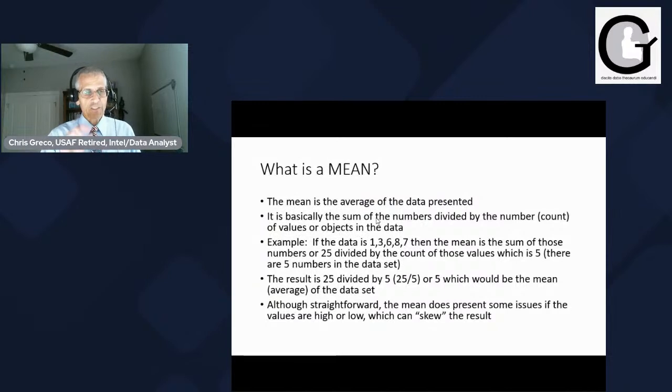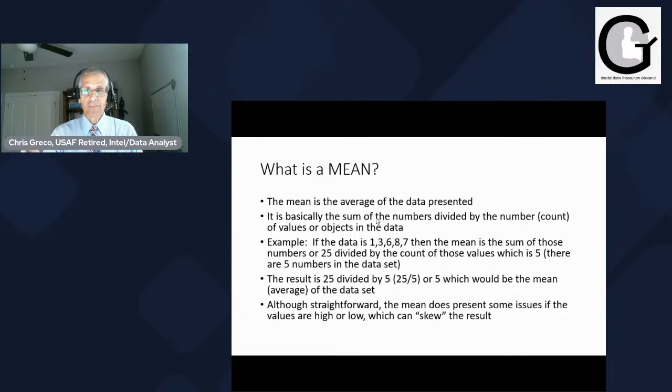So let's start with a very simple aspect of what is the mean, right? What is a mean? The mean is basically the average of the data that is presented. It is basically the sum of the numbers or objects, whatever you want to call it, divided by the count of the values or objects in the data.